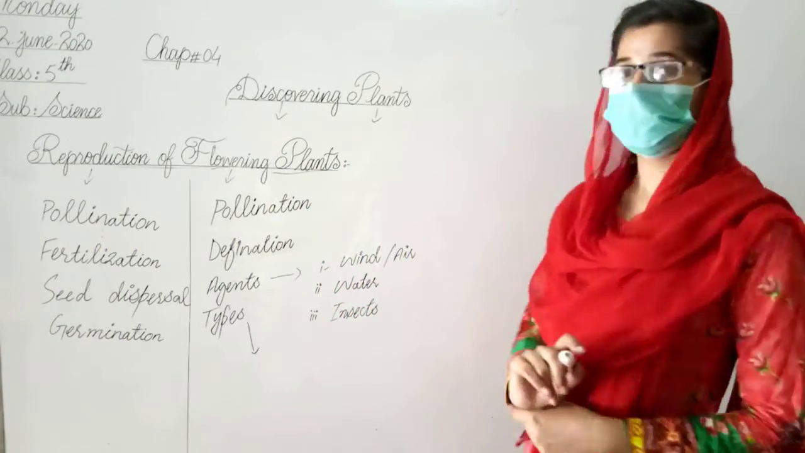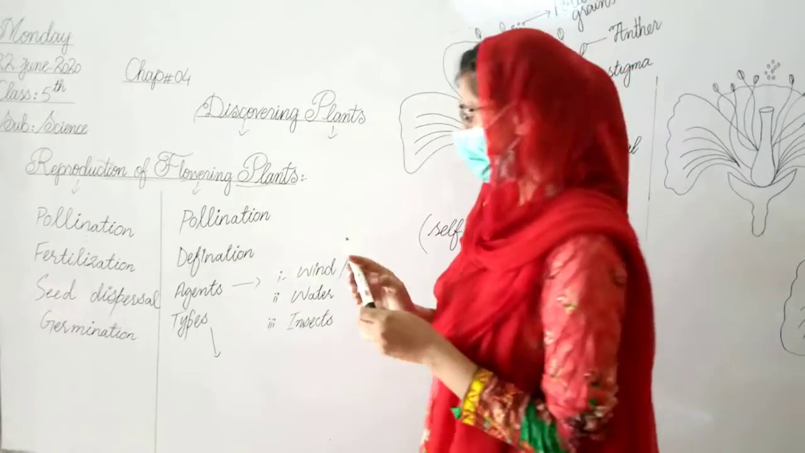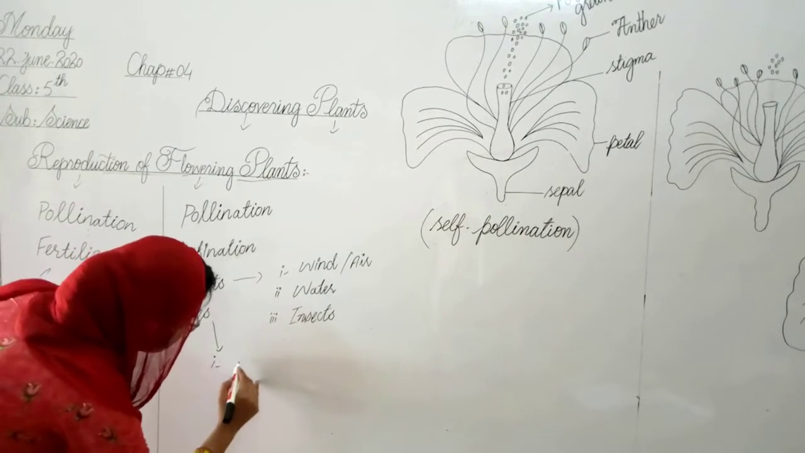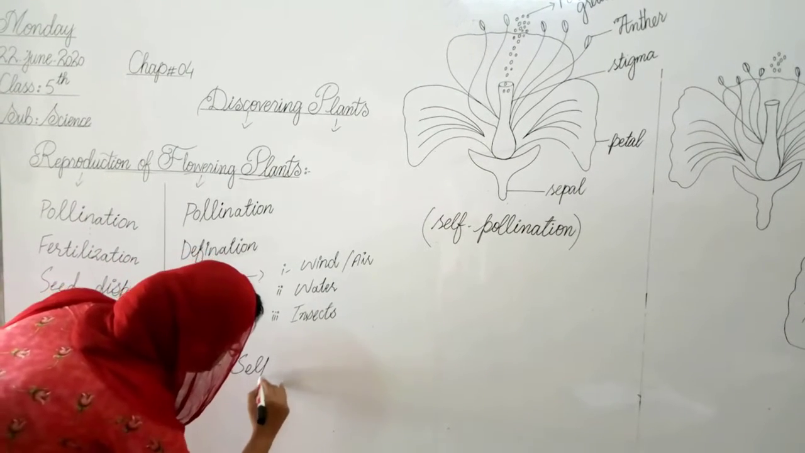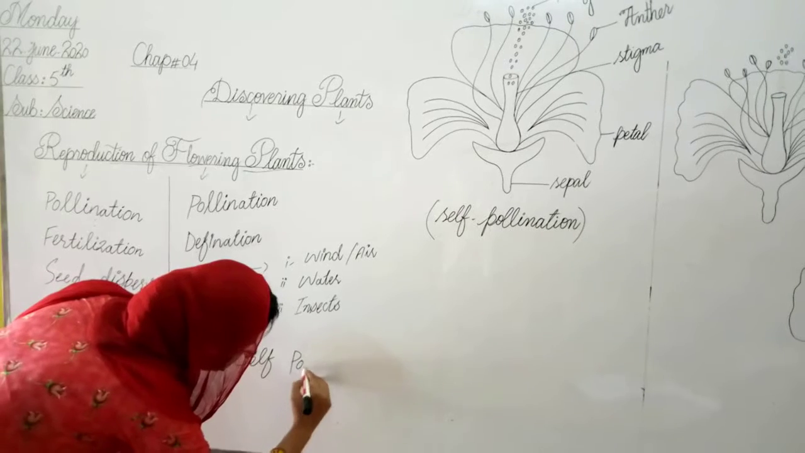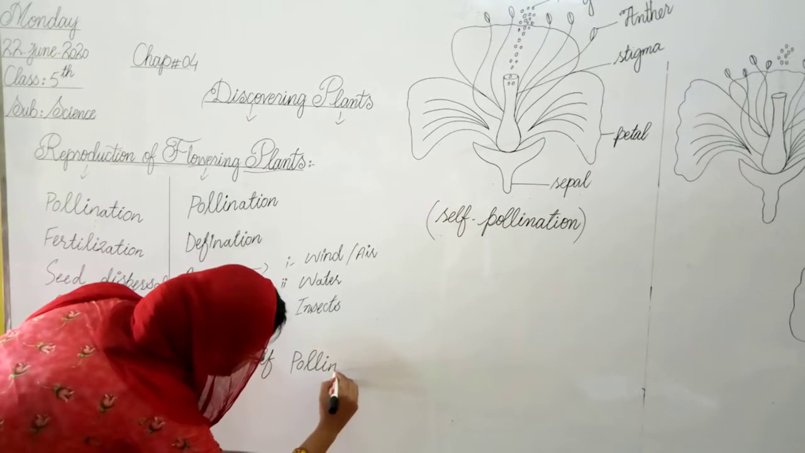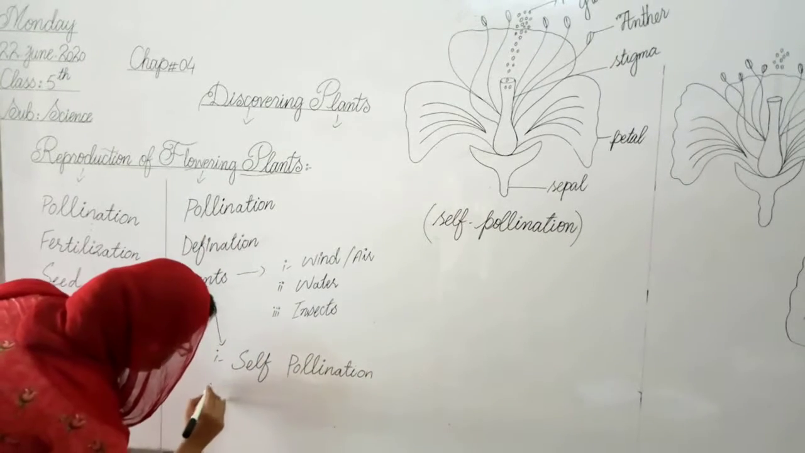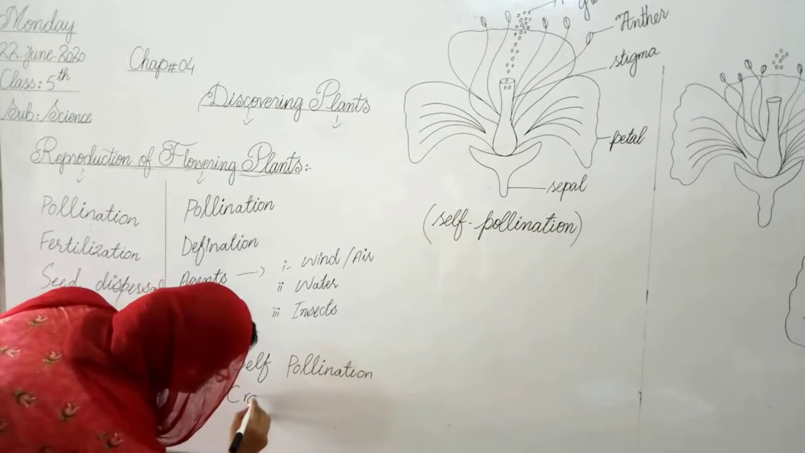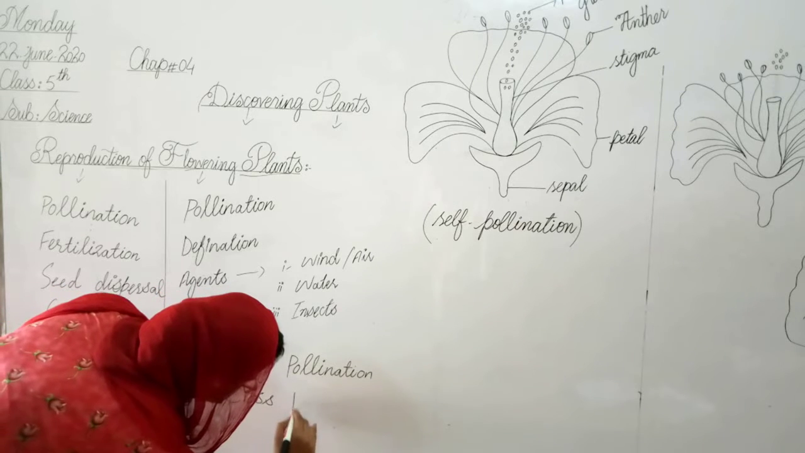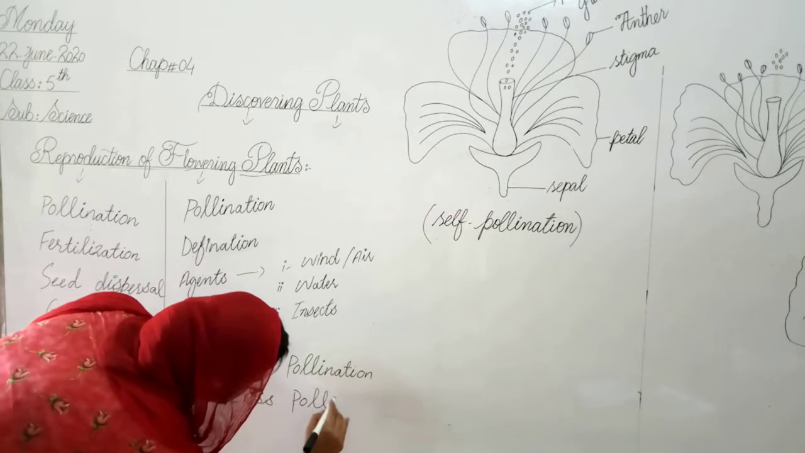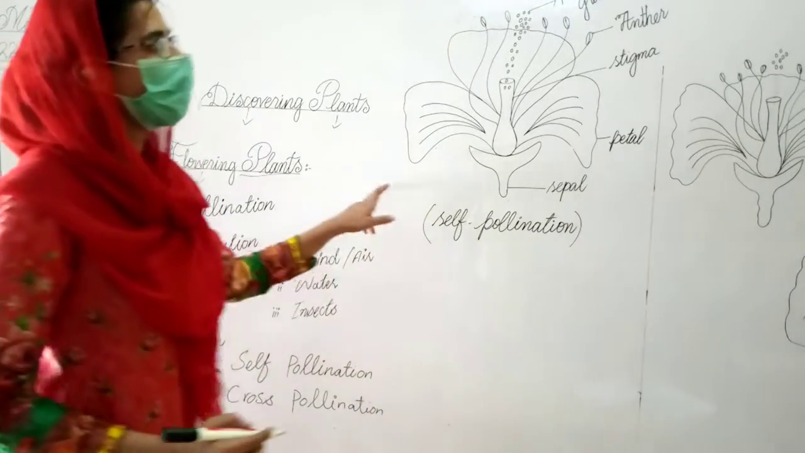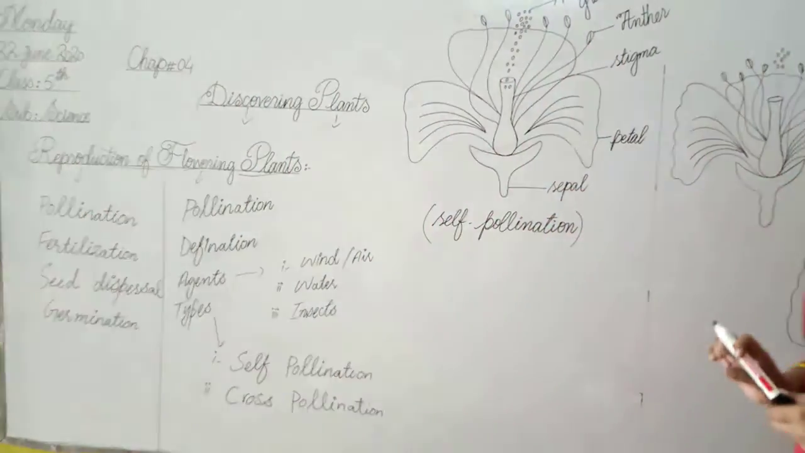There are two main types of pollination. The first one is self-pollination, and the second one is cross-pollination. This diagram shows self-pollination.